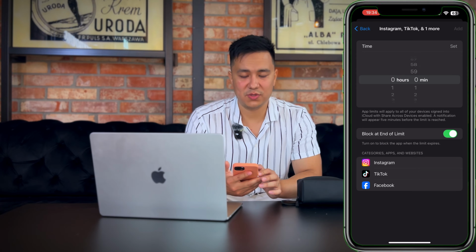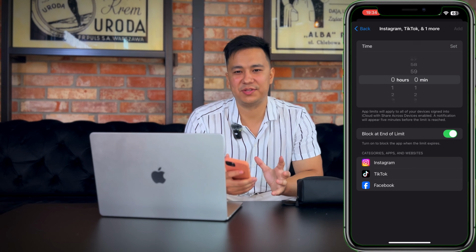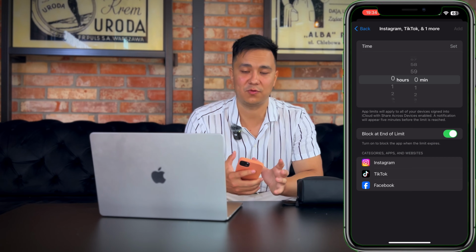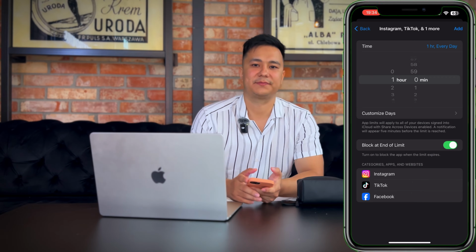I would suggest you set 1 hour initially, and then you can reduce it to 20 to 30 minutes later on, inshallah. You may even end up not using social media at all. After setting, just press add, and that's it.